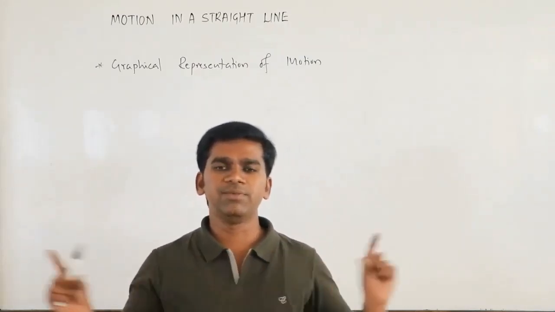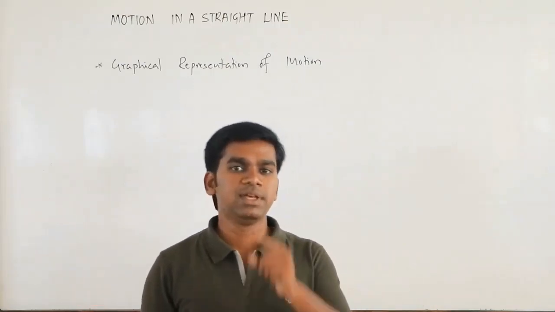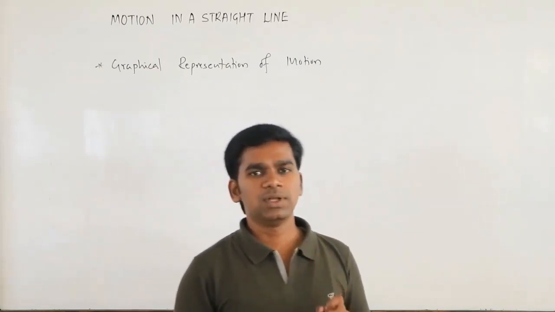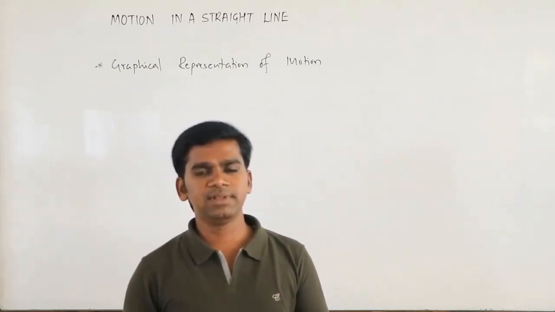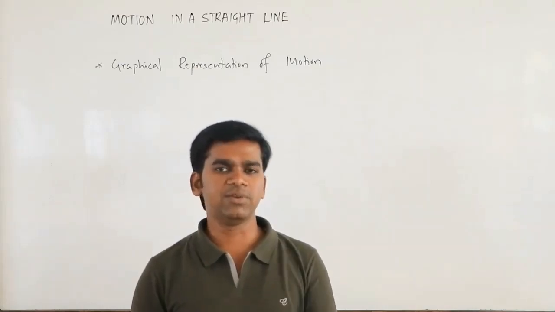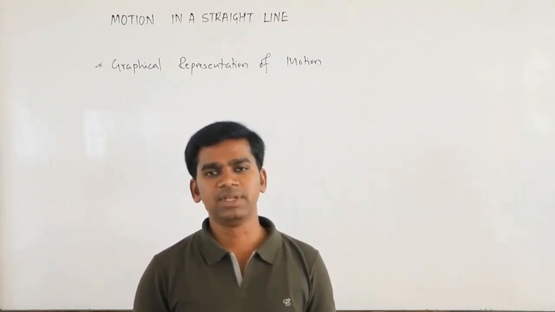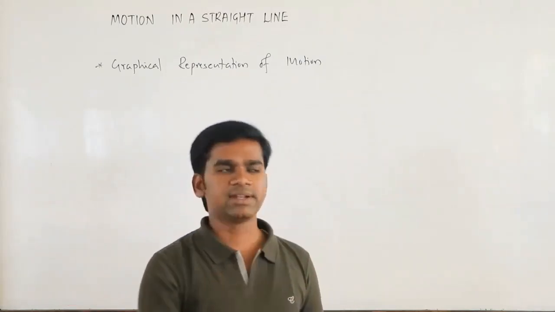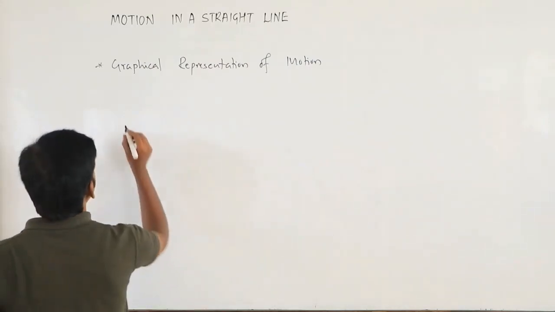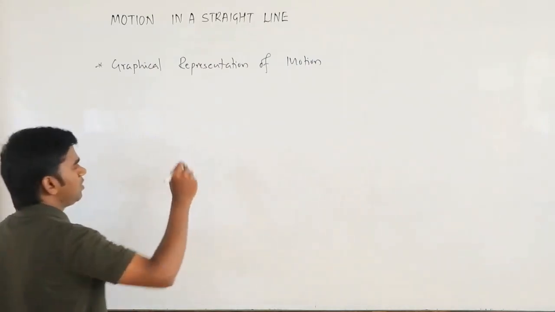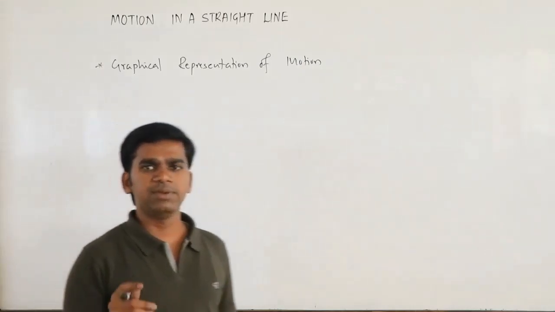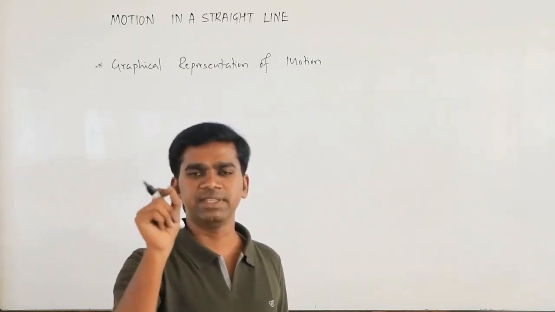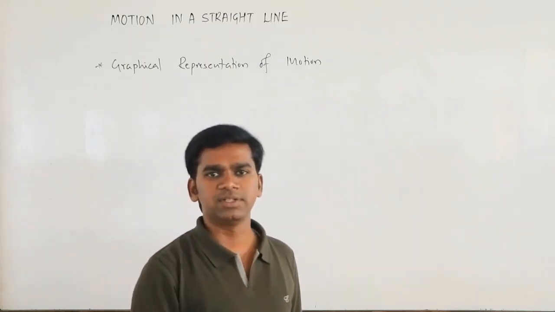Mainly, in general, we can use position-time graphs, which we have discussed before also, after speed. Before going for that, we will generally know what exactly a graph is and what things we can get from a graph. Once we understand the basic nature of a graph, then we can go on with the graphical representation of motion. For example, if your object is in space, then what three axes are needed to specify the position of the object?